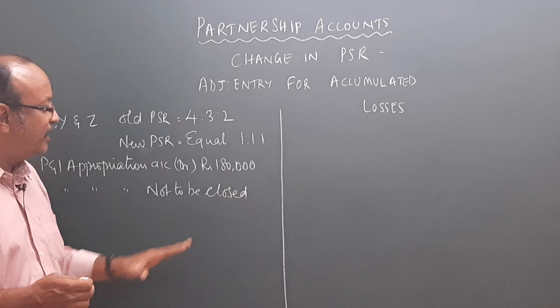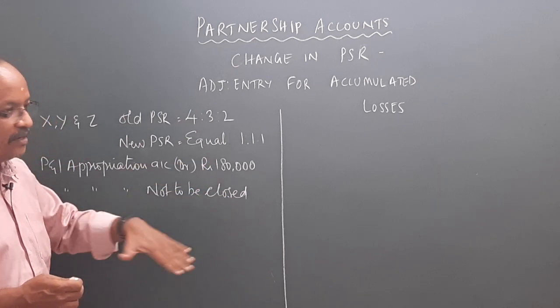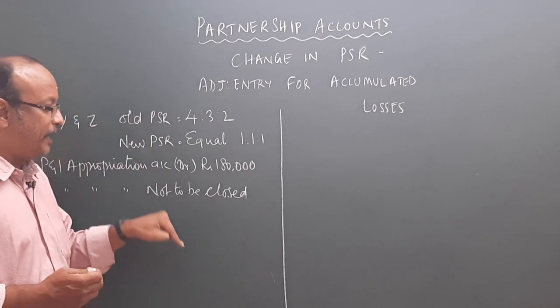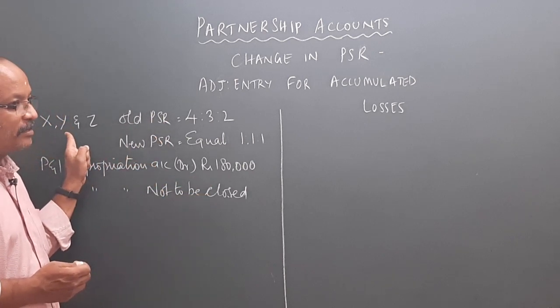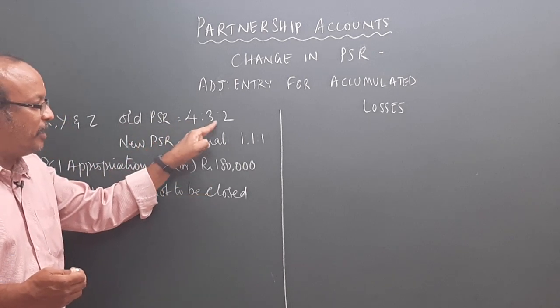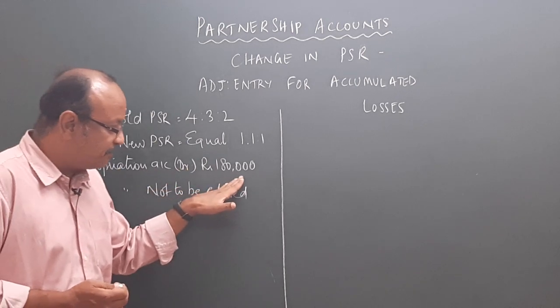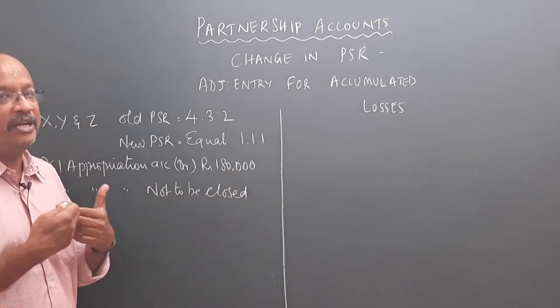But they decide they are not going to close this account in the books and they are going to continue with it. That means, if today we are distributing it, the partners would have got 4, 3 and 2. But we are not transferring this 1,80,000. In future, some day it will be transferred.